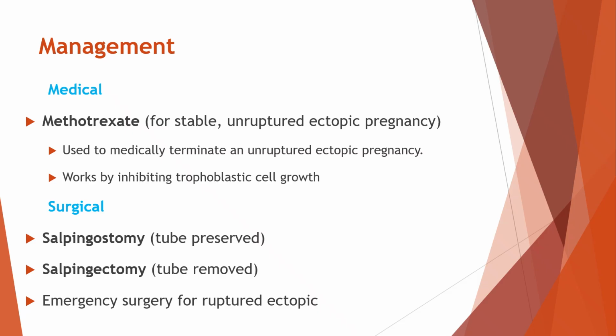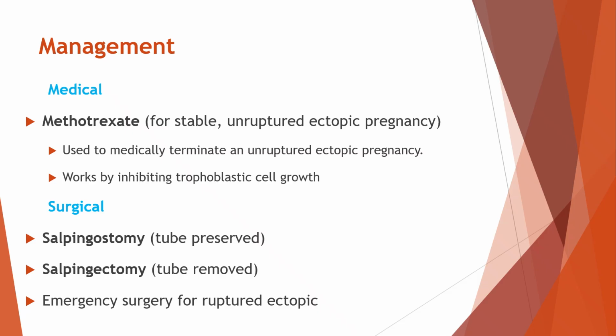Let's see about how an ectopic pregnancy is managed. The treatment depends on the condition of the patient and whether the ectopic pregnancy has ruptured or not. In cases where the ectopic pregnancy is stable and has not ruptured, medical management can be used. Methotrexate is the most commonly used medicine. It helps to medically terminate the ectopic pregnancy by stopping the growth of trophoblastic cells, which are the cells that support the developing embryo. This allows the pregnancy tissue to slowly shrink and get absorbed by the body.